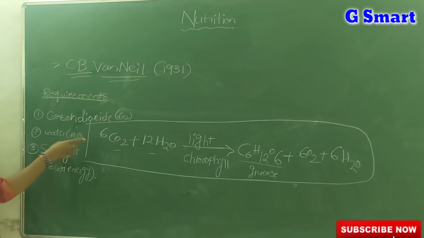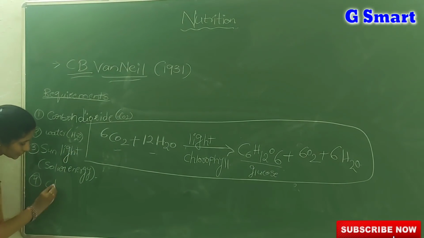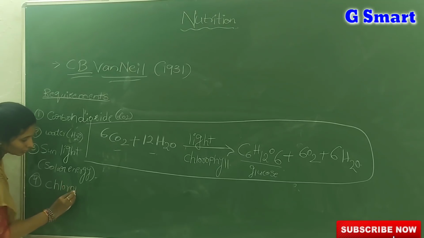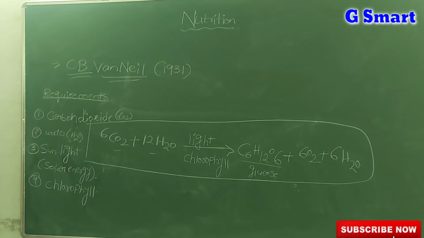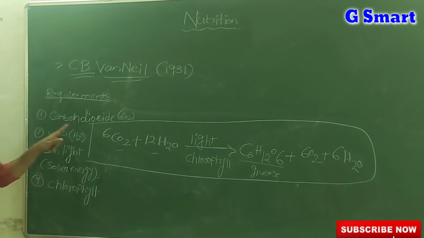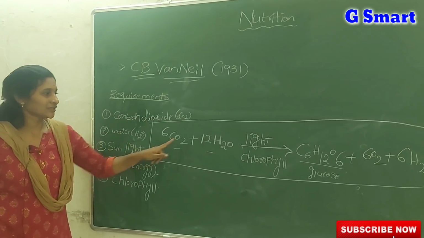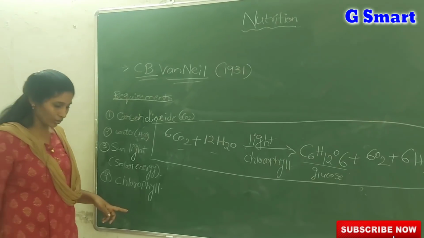Students, listen carefully. If you know this equation, you will be able to answer many questions. And one more requirement is chlorophyll, a green pigment which is present in all green leaves. So based on this equation, the four necessary materials required for photosynthesis are: first carbon dioxide, second water, third sunlight or light, and fourth chlorophyll.